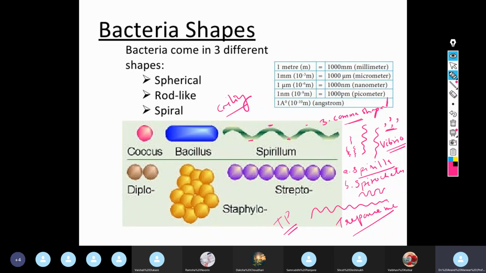Cholera is a disease caused by this organism Vibrio cholerae, and this comma shaped appearance is prominently seen in the natural specimen sample.